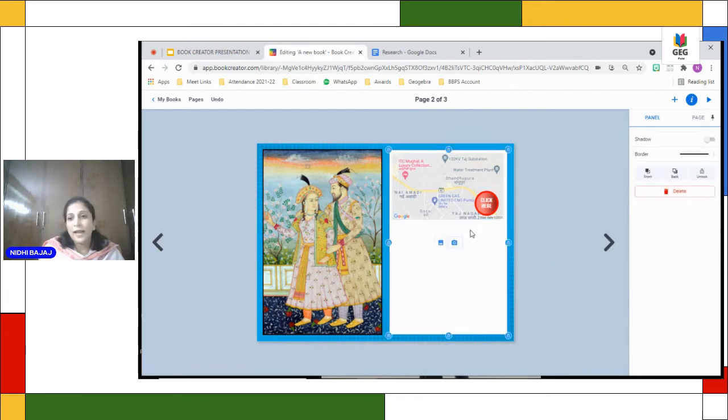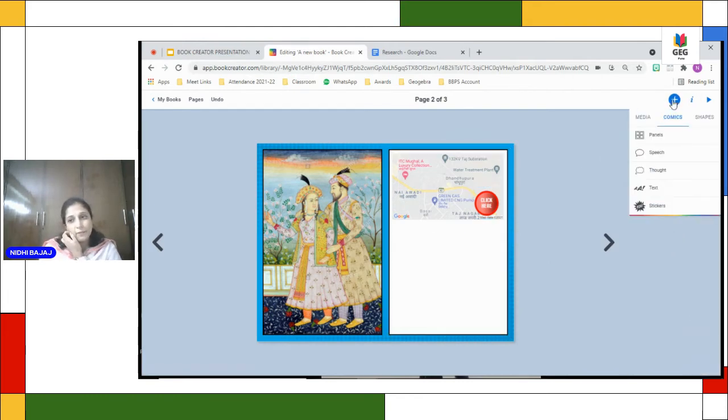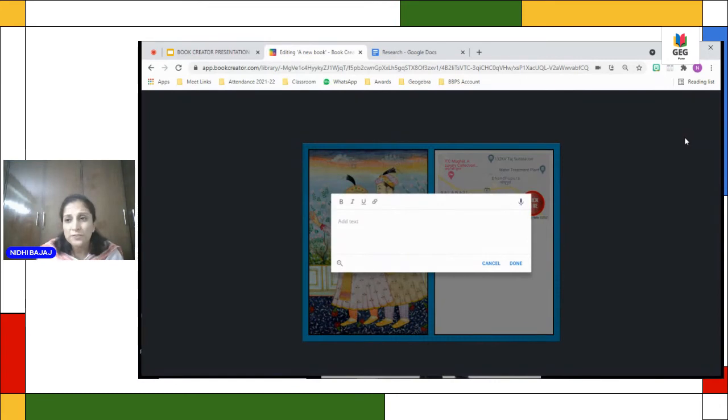Now I can add a text here saying let's visit Taj Mahal. Now I've chosen caption option because then it will come in a box. And now I'll show you.